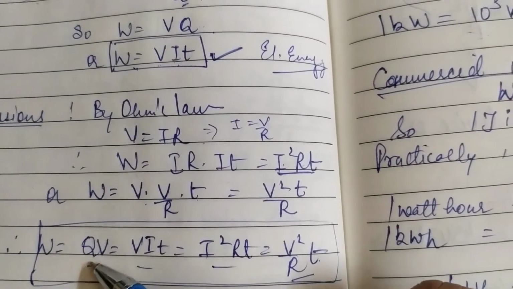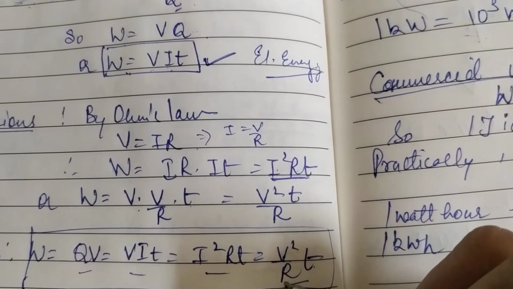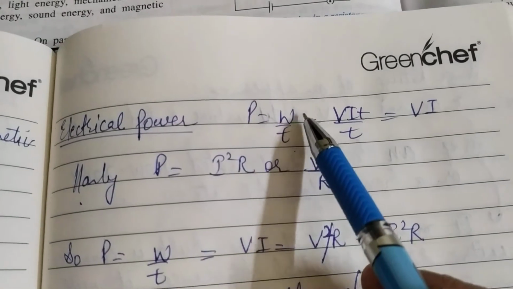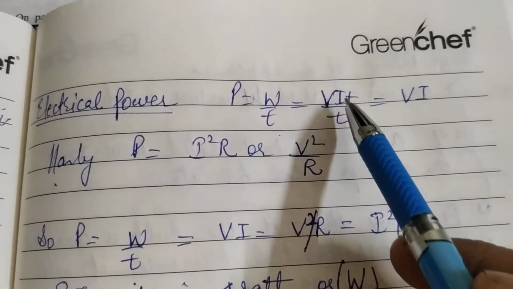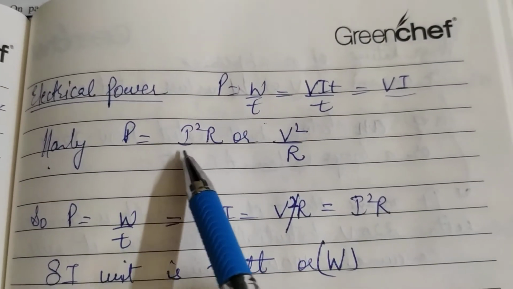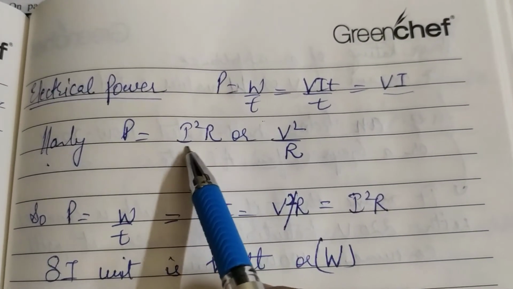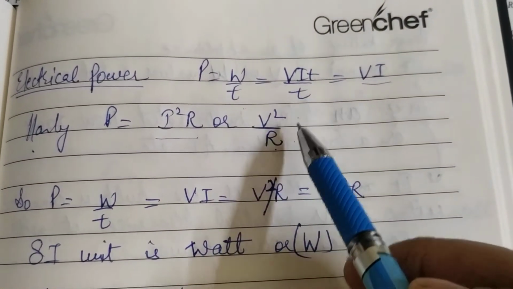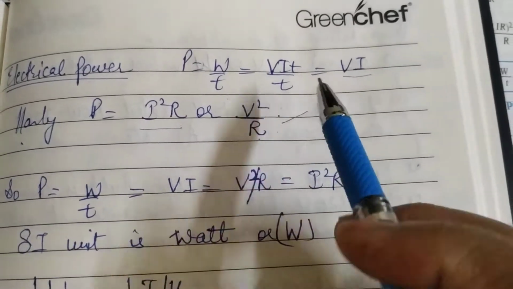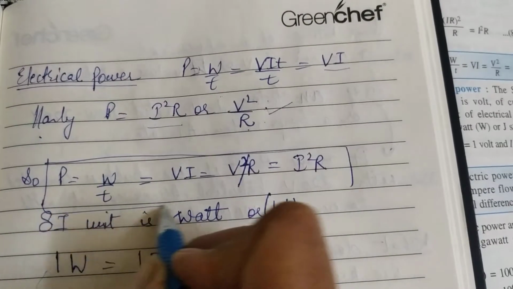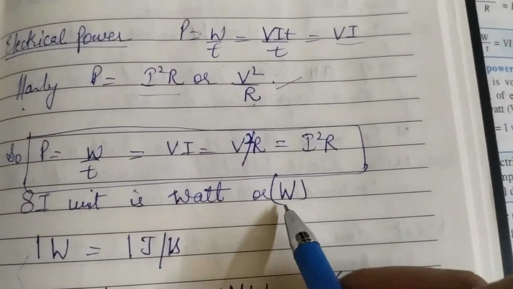So for all the formulae which we have done for work done, we just have to divide all these formulae by T, because power is work upon time or energy upon time. So VIT divided by T means V into I. Similarly, I square RT by T will give us I square R. V square by R into T by T will give us V square by R. So these are the basic formulae for power. And its unit is watt.